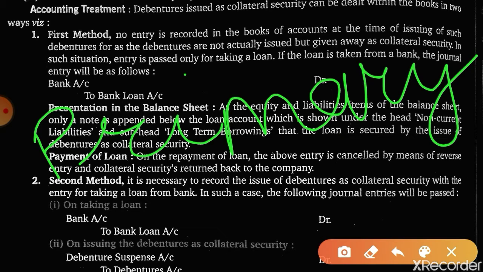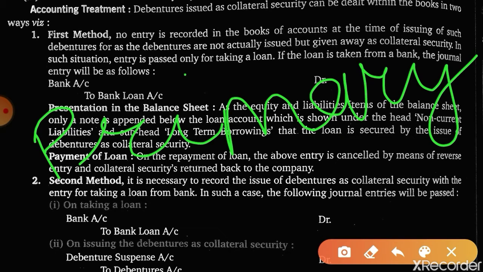Actually these debentures are zero debentures. They don't carry any interest until and unless the company is going to wind up. In that case, these debentures become active. Otherwise, these are zero debentures, as no interest is payable on such debentures. This is issued only as an additional security.